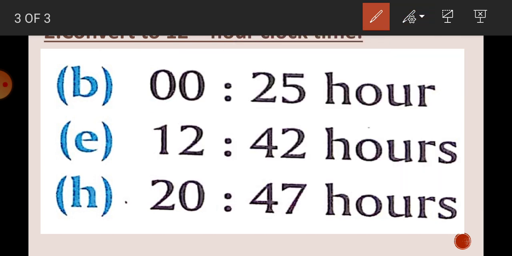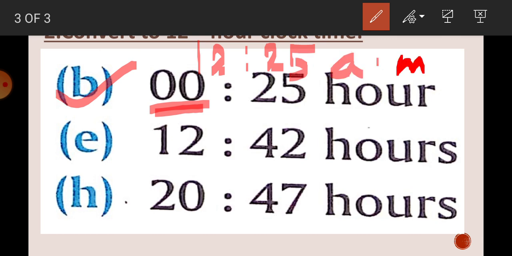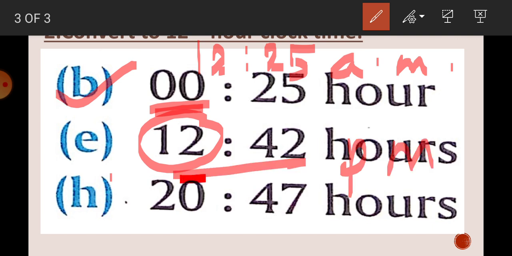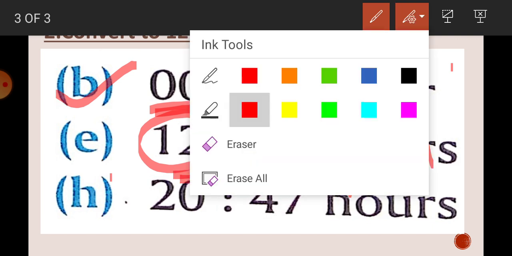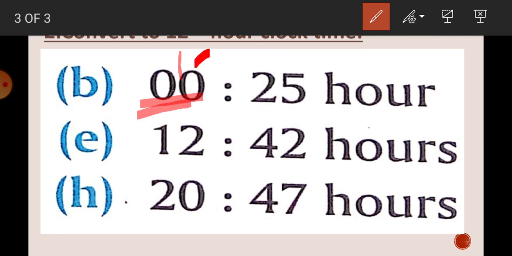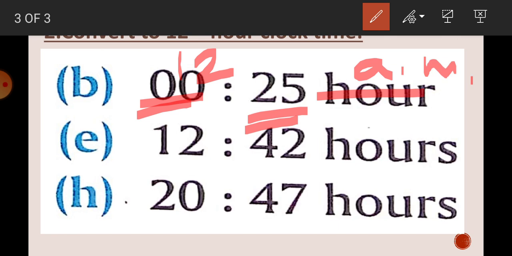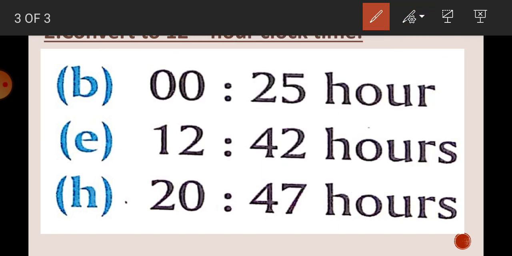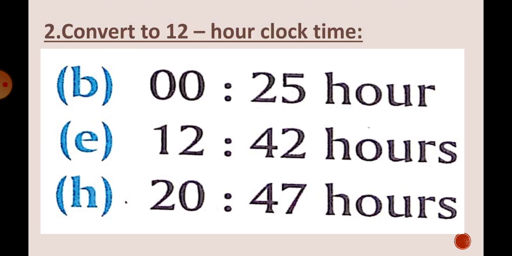But if the hour is 00, like in question B, it means it's night time, so we'll write 12:25 AM. It means if the hour is 12, you will write PM and copy the same time. If the hour is 0, in place of 0 you write 12, minutes will be the same and it will be AM. I hope it's clear, students, how to convert the given time into 12-hour and 24-hour clock.